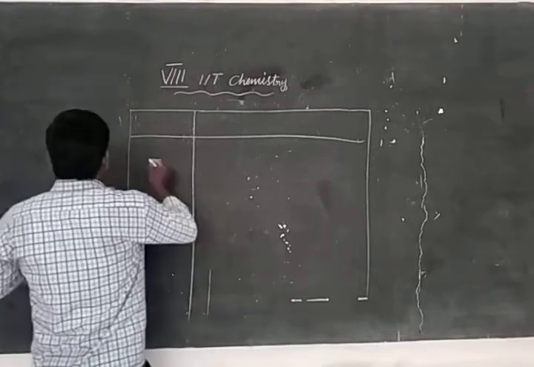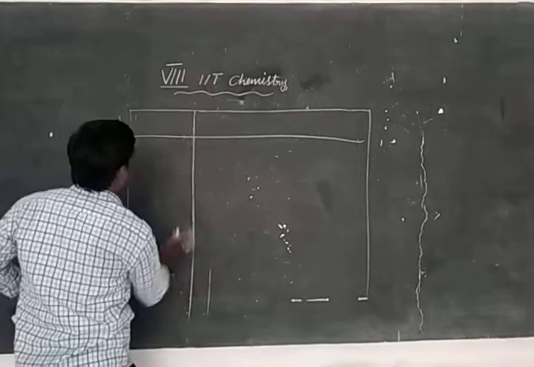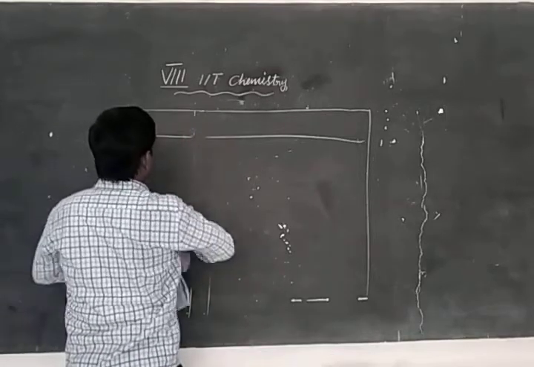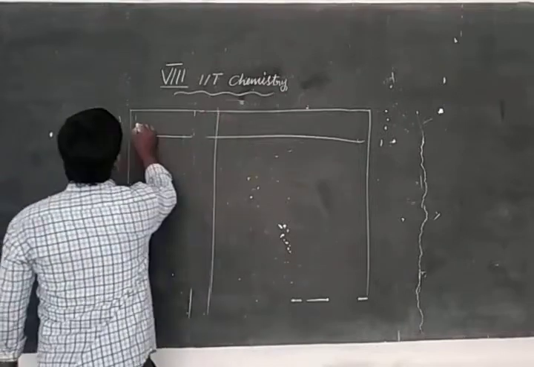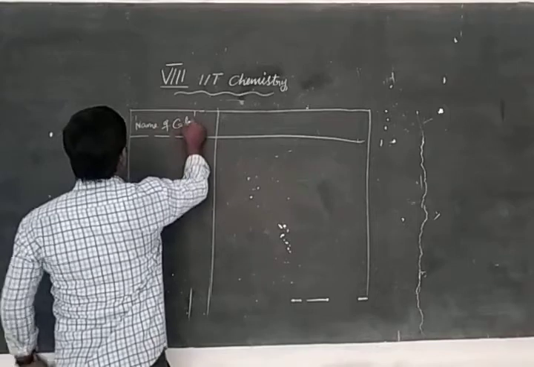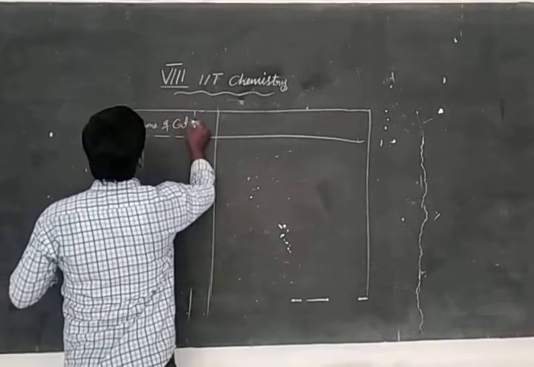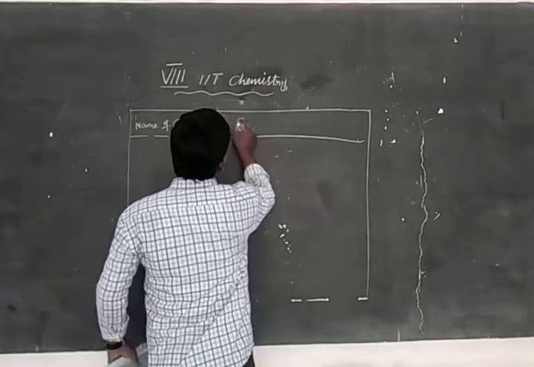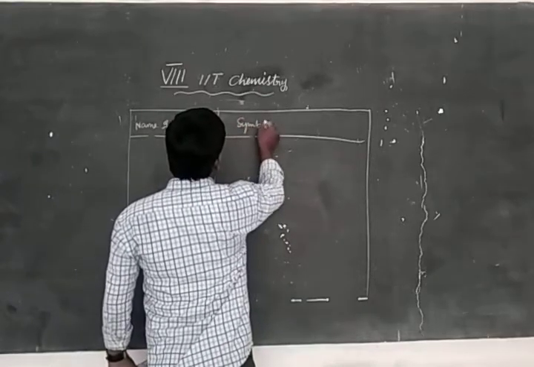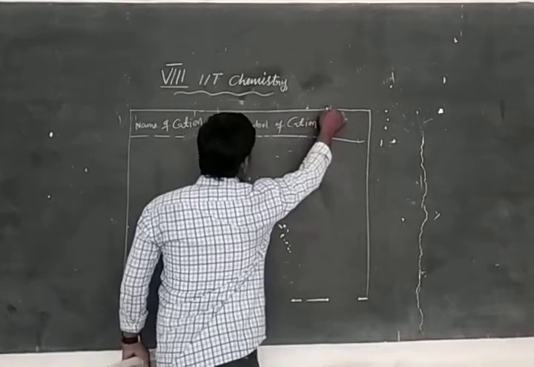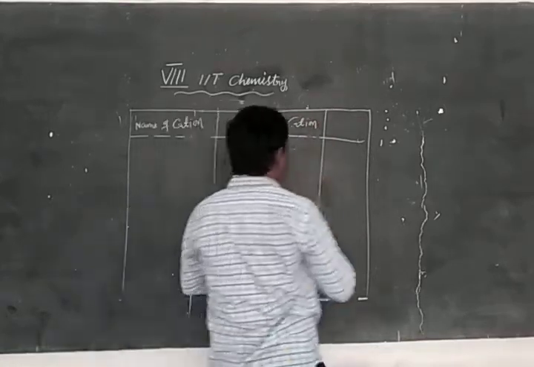Columns: name of the cation, symbol of the cation, and charge.